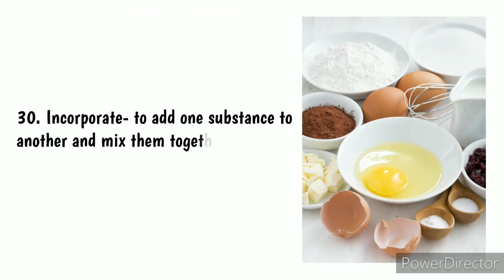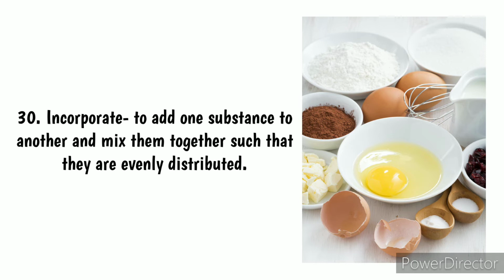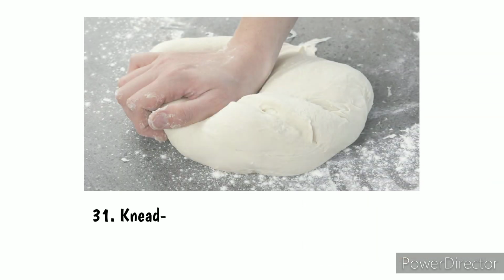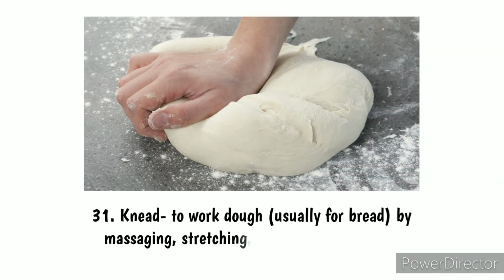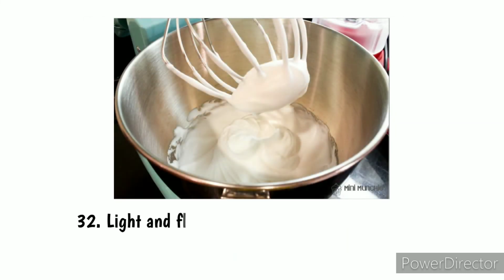30. Incorporate, to add one substance to another and mix them together such that they are evenly distributed. 31. Knead, to work dough, usually for bread, by massaging, stretching, pulling, and folding it. 32.